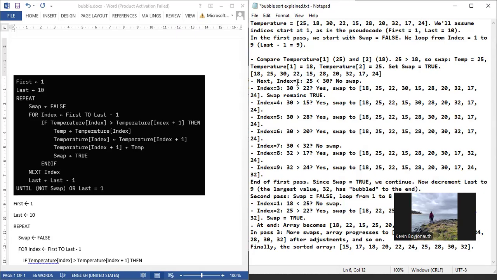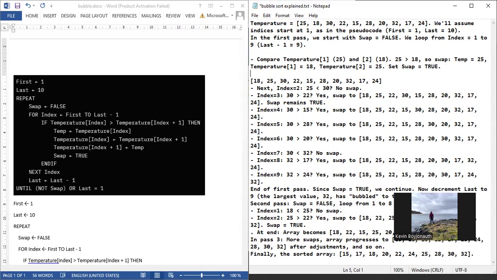Now this is the list after the swap; it has become like this. Now we come to index 2. When you come to index 2, this is 25. So it will compare 25 to 30. 25 is not greater than 30, so it is in order. Correct.